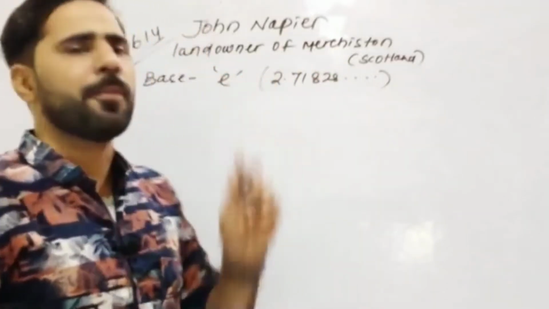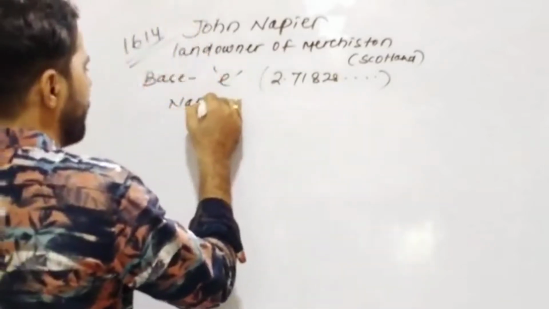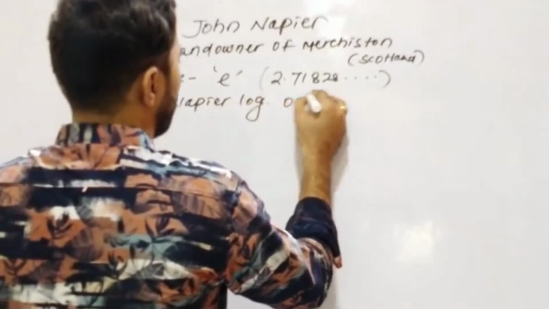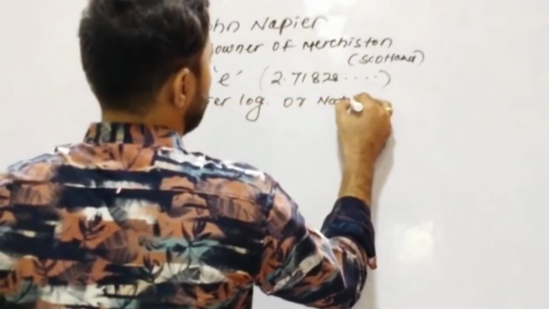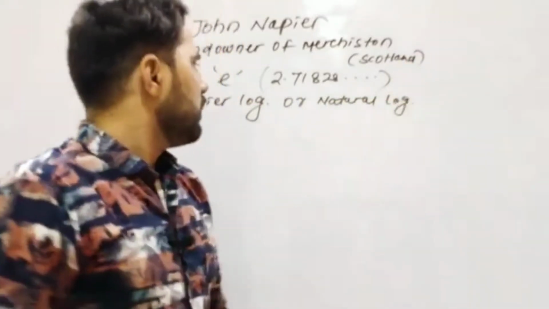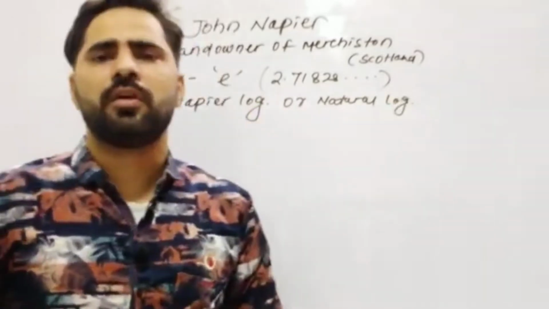This logarithm of base e is known as Napier logarithm or natural logarithm.